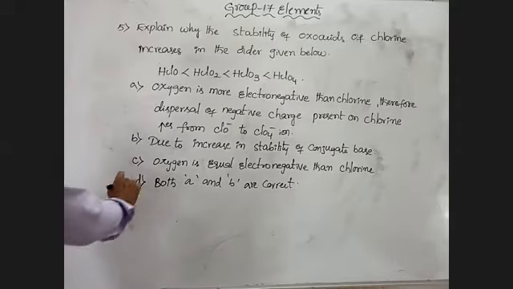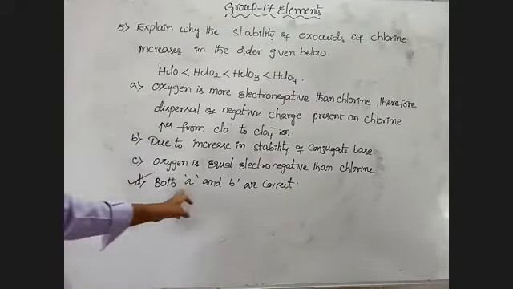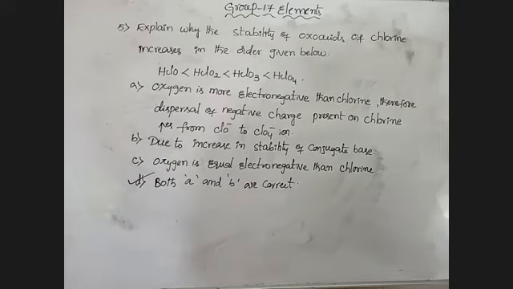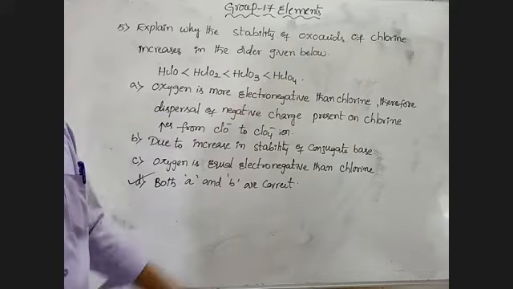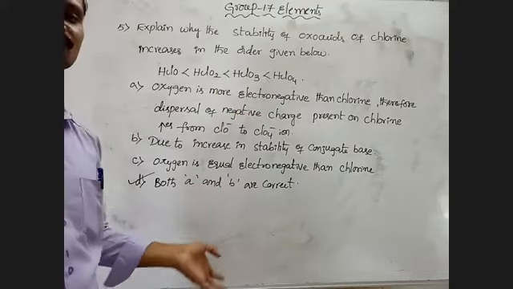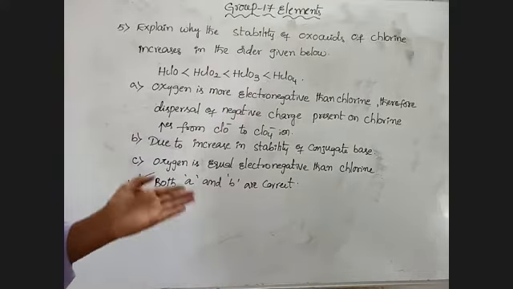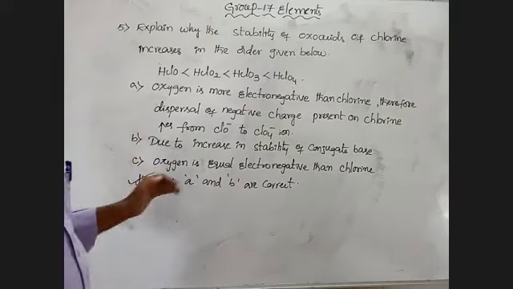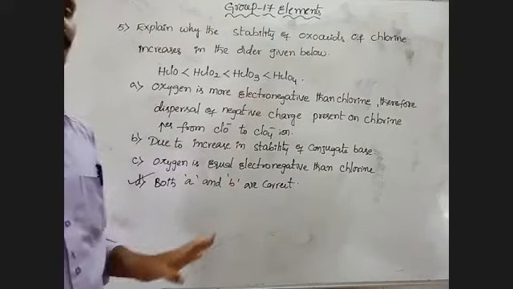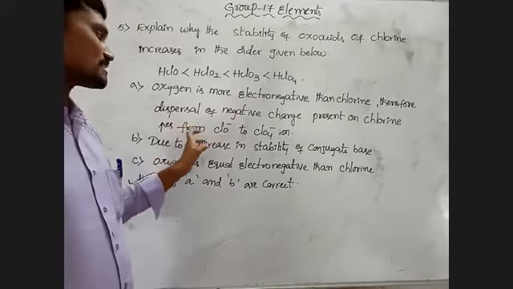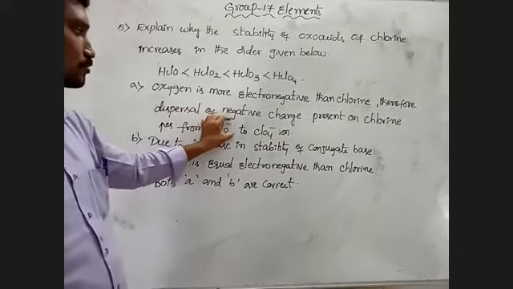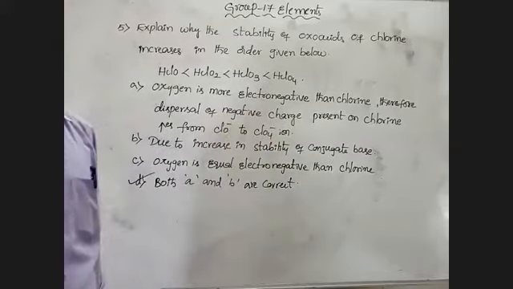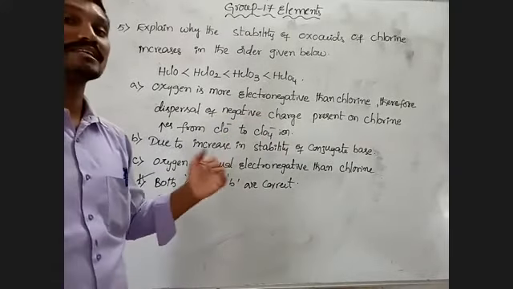So here B is the correct one. A and B both are correct. Why? Because here oxygen is more electronegative than chlorine. That is the general case. Generally oxygen is more electronegative than chlorine. Therefore, dispersion of negative charge present on chlorine increases from ClO minus to ClO4 minus, as the number of oxygen atoms increases.